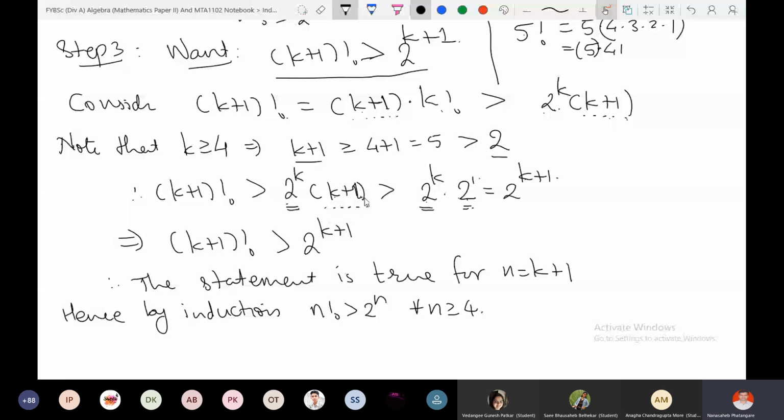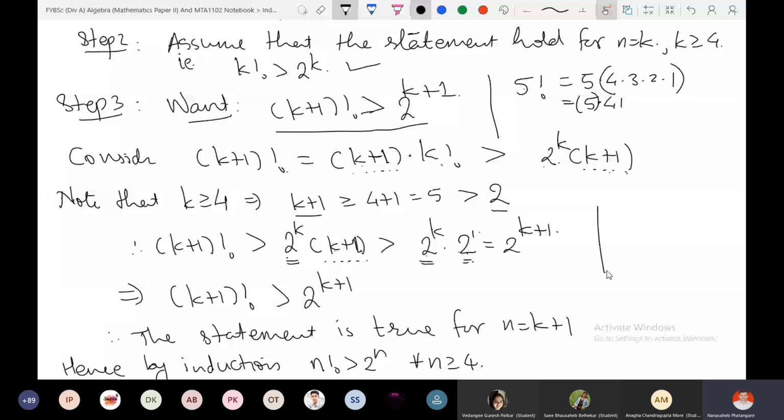Now compare k plus 1 and 2 to the power k. 2 to the power k is the same on both sides. Now forget about 2 to the power k. Just compare k plus 1 and 2. Which is the bigger amount? Just compare k plus 1 and 2, which is bigger?